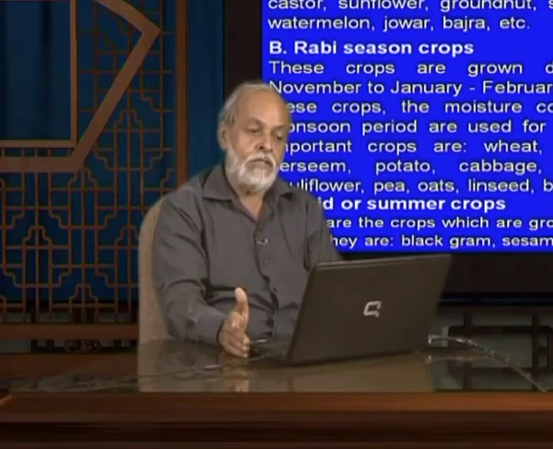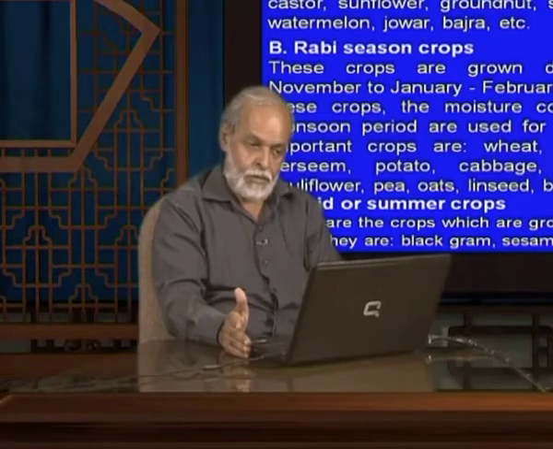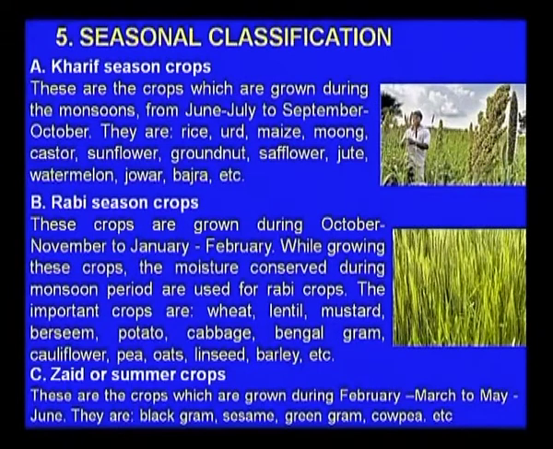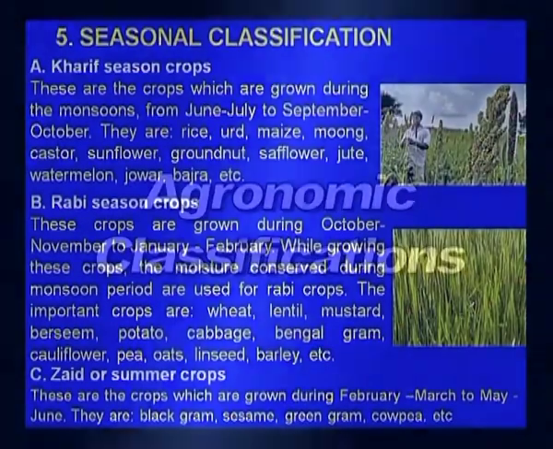So, these are known as the Zaid or the summer crops, and these crops are mainly black gram, sesame, green gram, cowpea. They can be grown from February to May. So, this is the seasonal classification.